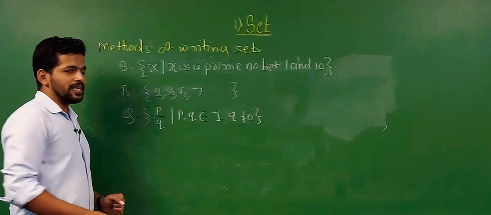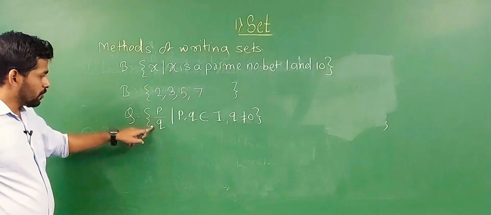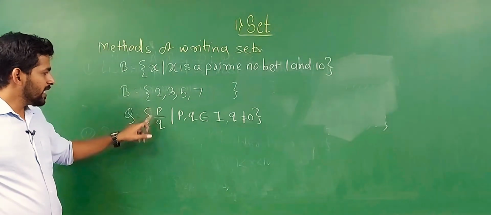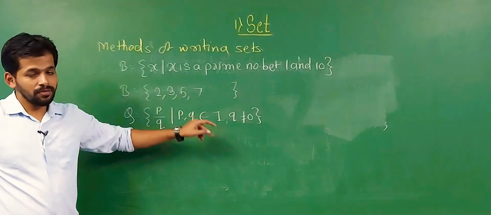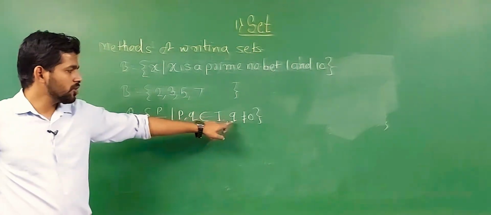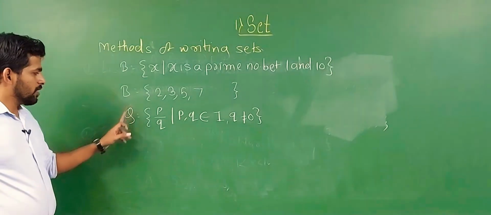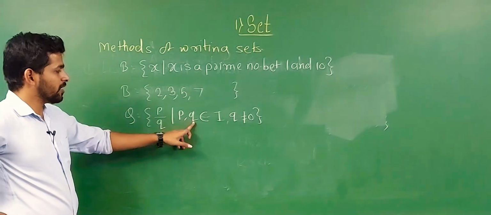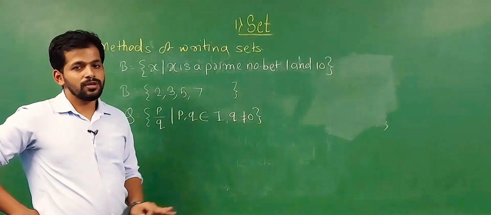So the definition of a rational number is a number in the form of p upon q, but p and q are any integers, and q is not equal to 0. It is the definition of a rational number.